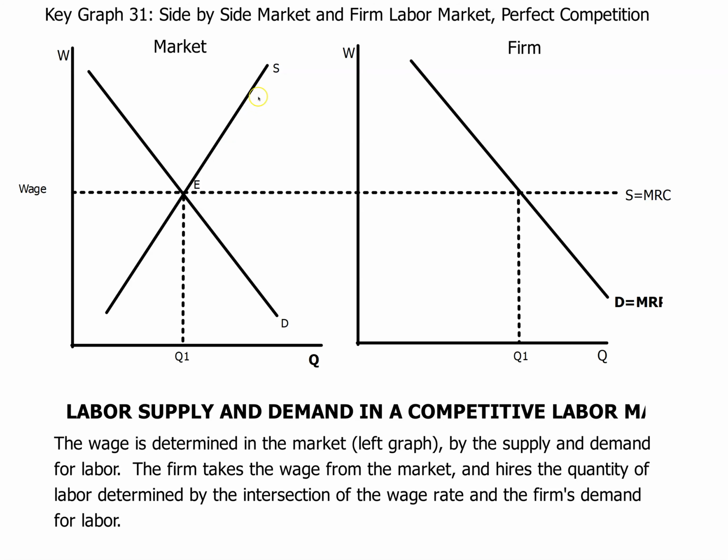And again, depending on which way it's shifting, and this is the industry curve we're talking about here, so the supply of labor is here. Depending on how it's shifting, that can either shift left or right, and right would lead to lower wages, which would cause firms to hire more people. If the supply curve were to shift left, leading to higher wages, then firms would hire fewer people. And we've seen both of those scenarios play out in recent years.